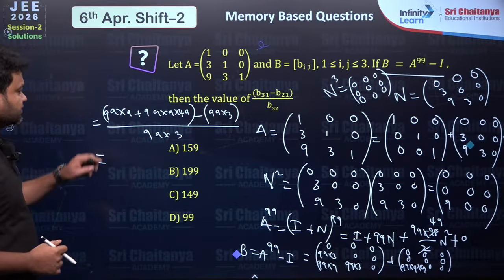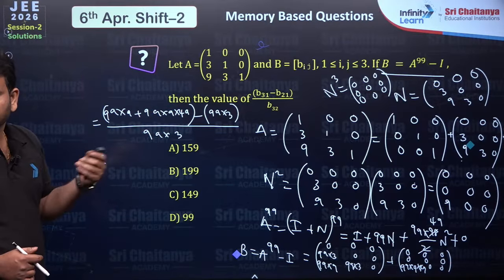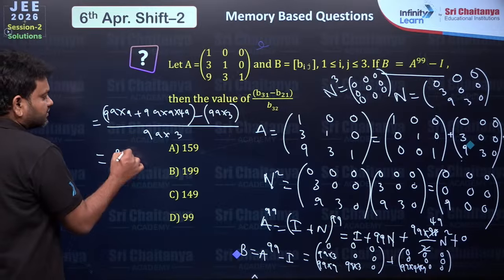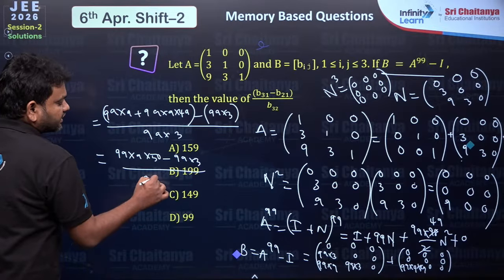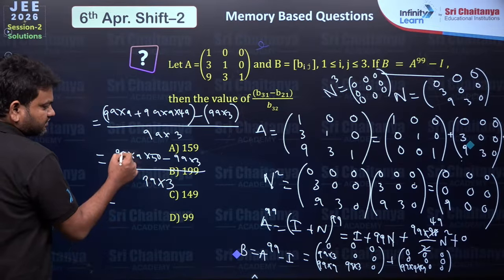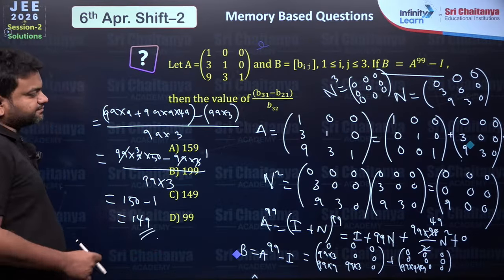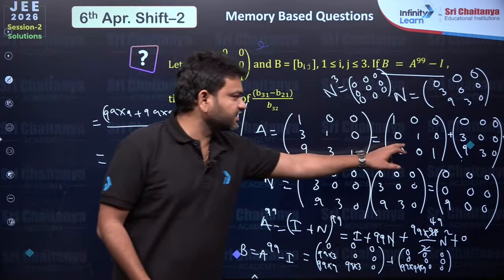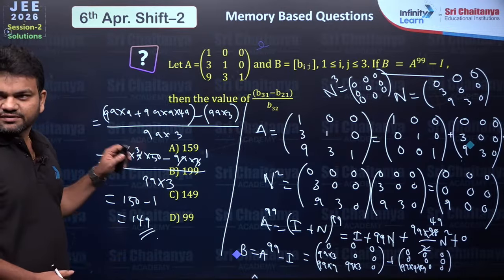So children, you can observe this, 99 into 9, 99 into 9, if I take common, here 1 and here 49, that will become 50. So 99 into 9 into 50 minus 99 into 3, divided by 99 into 3. If I cancel 99 into 3, this will go, here it will be 3 and this will be 1. So 3 into 50 is 150, minus 1, which is equal to 149. Alright, so I do agree that there is a lot of simplification here, and if you get this idea of writing it as I plus some other new matrix, you will get the answer easily. Alright, I hope this is clear.